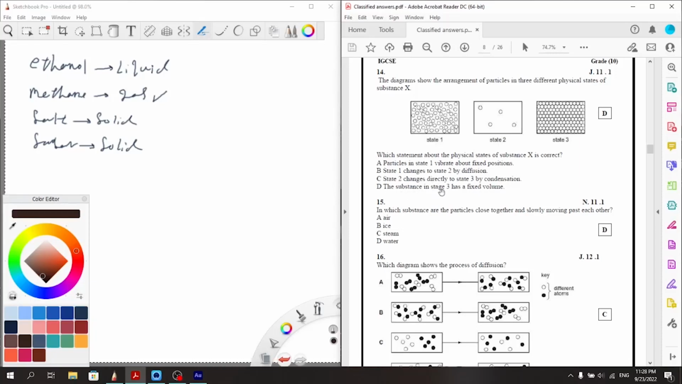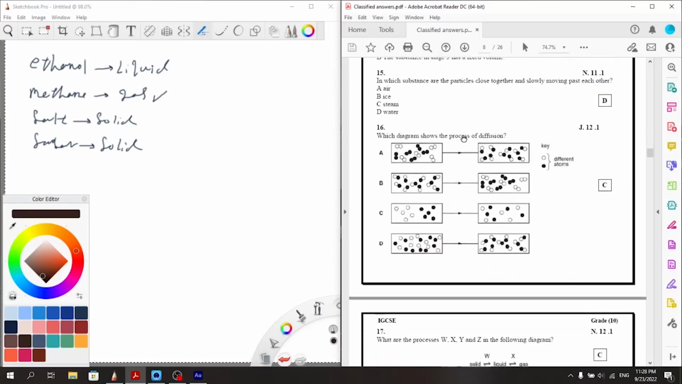The substance in state 3 has a fixed volume. That's very correct. Solids have a fixed volume, so the answer is D.